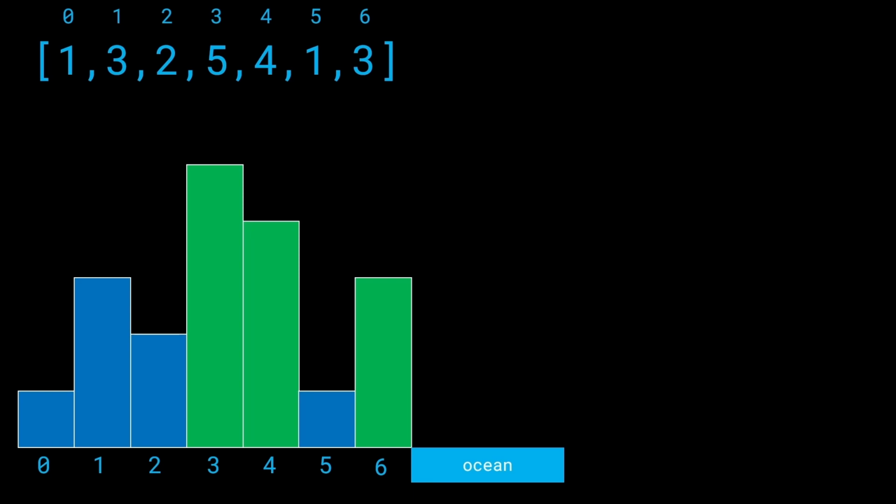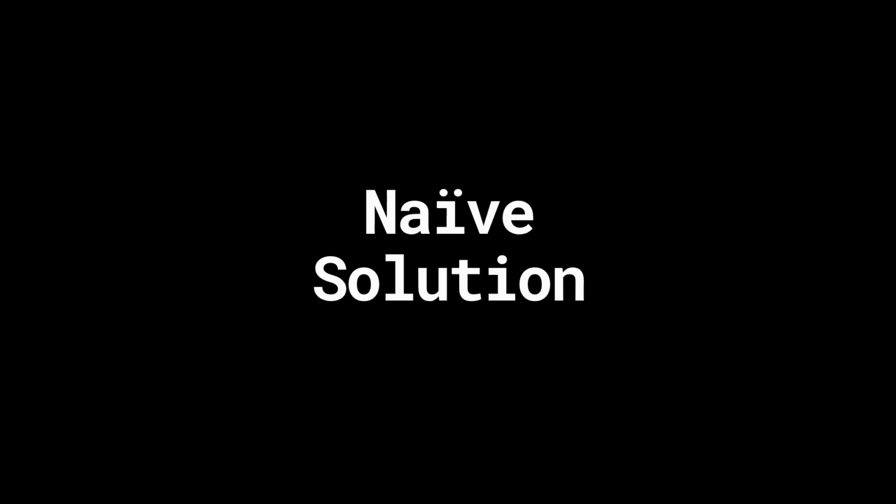And we can say it for 6 since there are no other buildings on its right hand side, so no other building can block it from having an ocean view. Alright, so how do we start to build up to a naive solution? What is a naive way we can approach this problem?